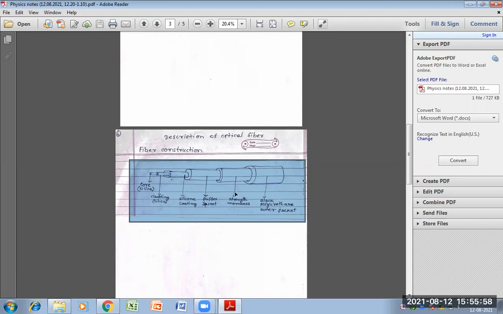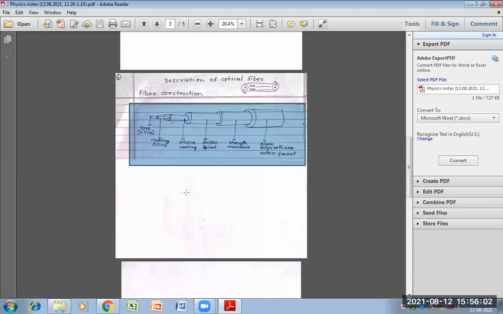Now this fiber optics construction diagram is converted into this. So here I have written 125 to 750 micrometer.